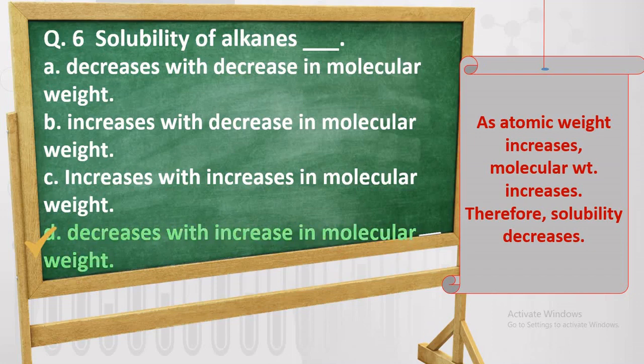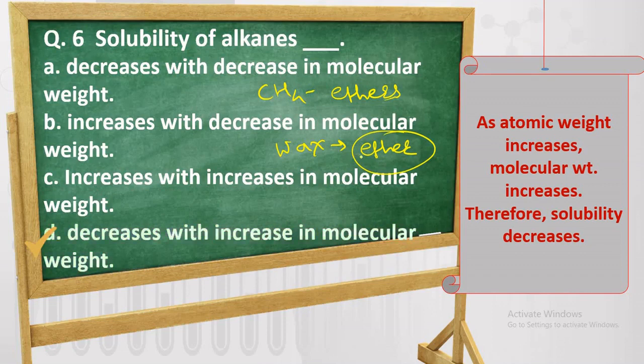Understand? Methane is soluble in non-polar solvents like ether. But as molecular weight increases, like wax, it is not completely soluble in ether. It is partially soluble because of increase in molecular weight, so the solubility decreases.